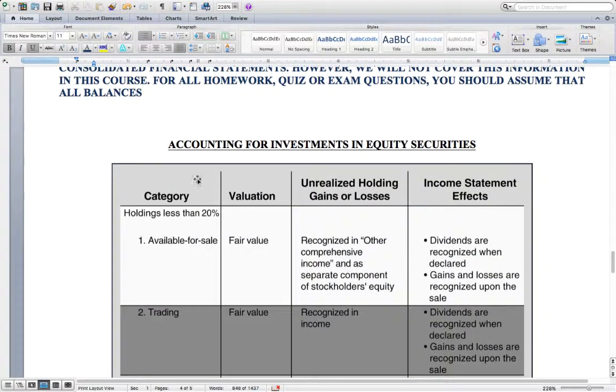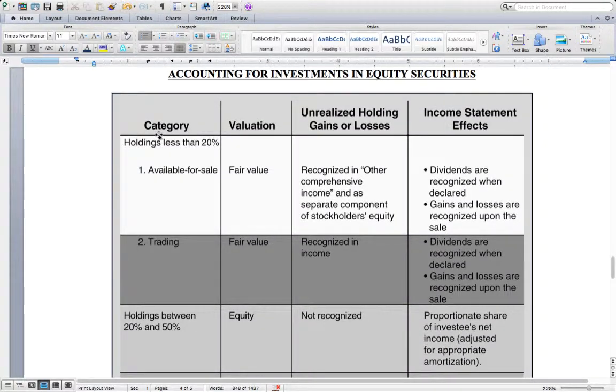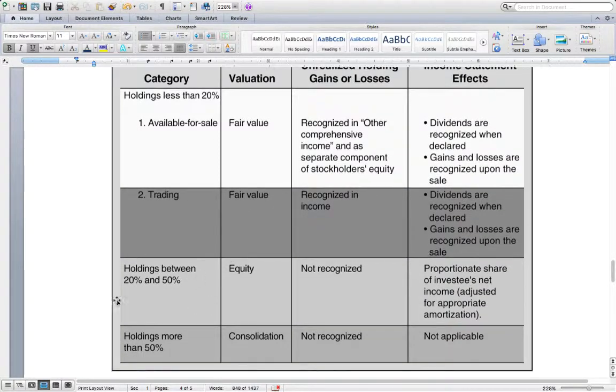And then this chart will be helpful when reviewing for the differences between equity security investments and how they are accounted for, specifically noting the difference in this valuation column: holdings less than 20%, or no significant influence, are fair value. 20 to 50%, or significant influence, is equity method. And then holdings greater than 50%, which means you have control of the company, is consolidation.